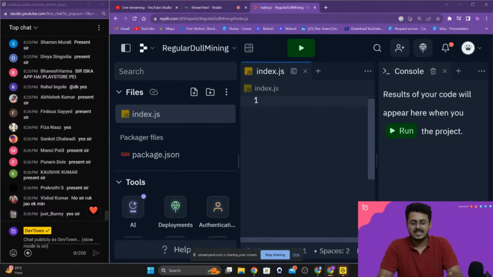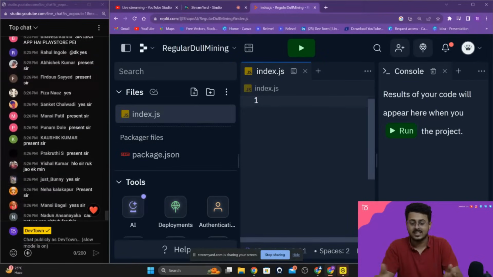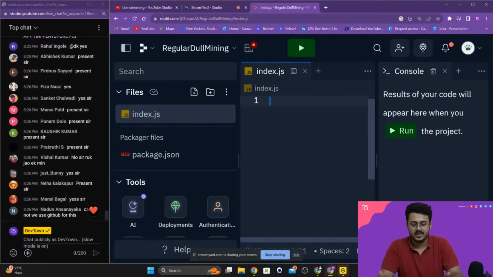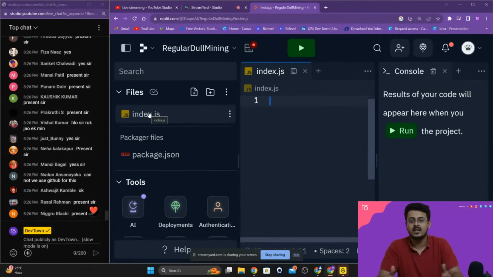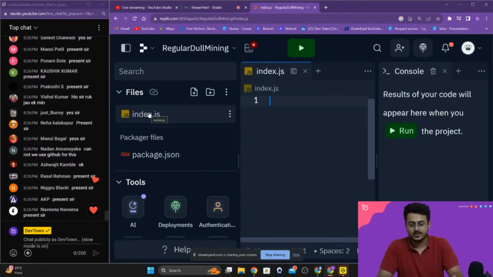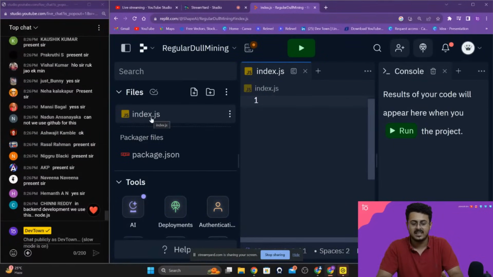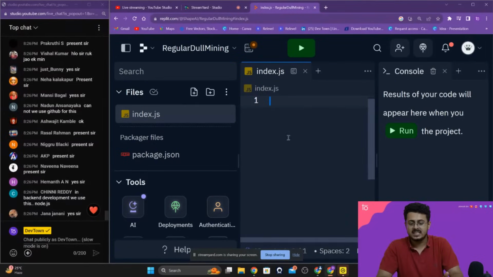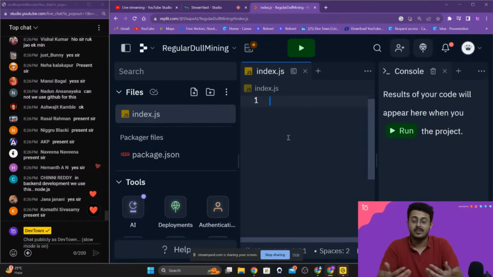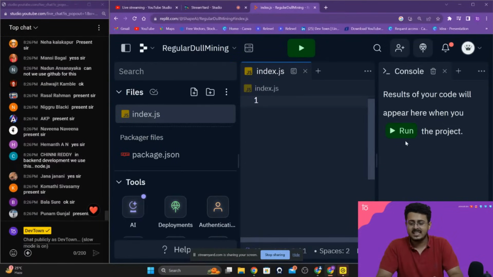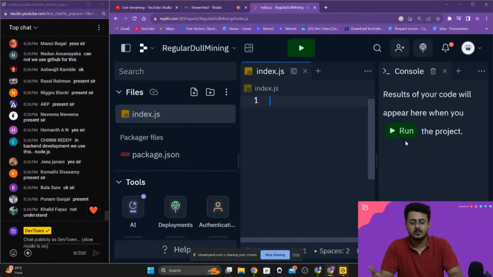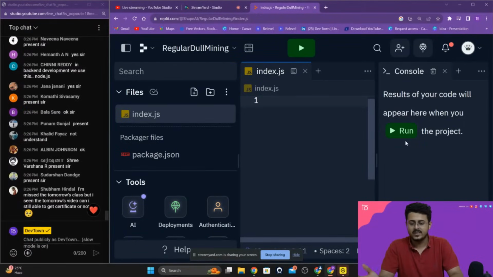You are able to see three different sections on your screen as of this particular point of time, guys. On the left hand side, you are able to see the files that are currently present inside of your system that has been provided to you. We only have one particular file, that is index.js. In the middle, you are able to see the file itself where we are going to code, that is index.js. And on the right hand side, this is where your results will be shown.